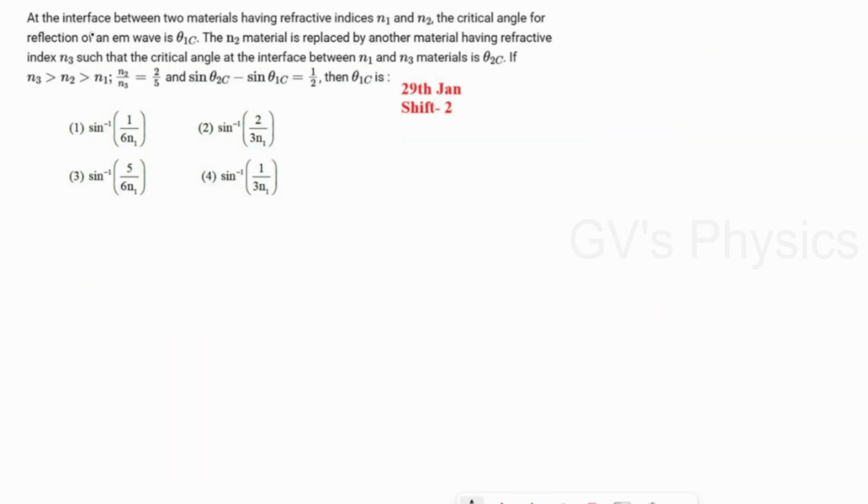We'll see the next question. At the interface between two materials having refractive index n1 and n2, the critical angle of reflection of an EM wave is theta 1c. So for this, we'll go in a diagrammatic way.